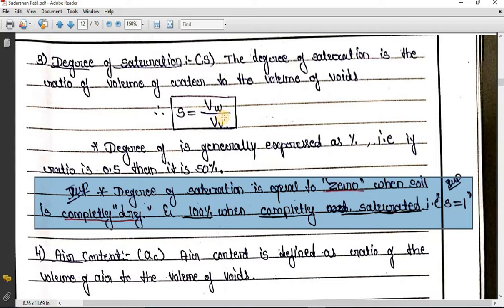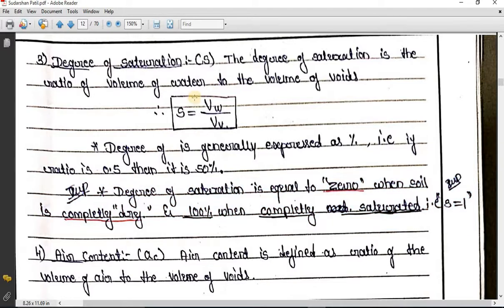Why it is like this? If S is equal to 0, soil is completely dry. Why I am saying this? Because if the soil is completely dry, volume of water will be equal to 0. That's why S will be equal to 0. But S will be 100% when all the voids will be filled by water, means when the soil is completely saturated. So I can say that S is entirely depending upon volume of water.